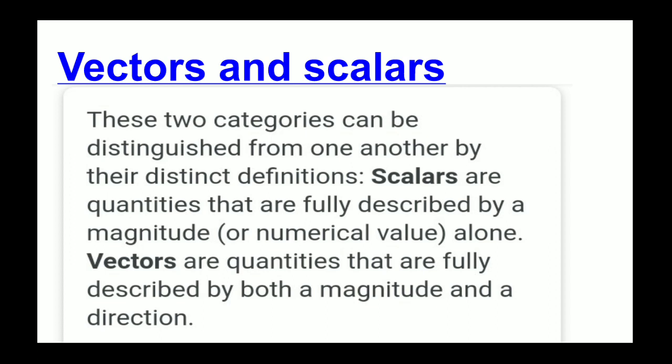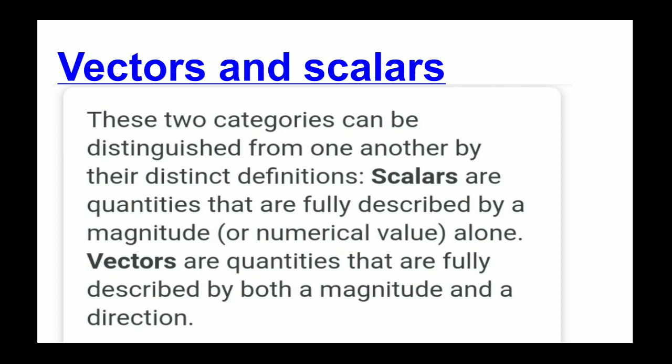So what are vectors and scalars? They can be distinguished from one another by their distinct definitions. Scalars are quantities that are fully described by magnitude alone. You can say it is described only by the magnitude or the numerical value alone, for example mass. And vectors are quantities that are fully described by both magnitude and direction.